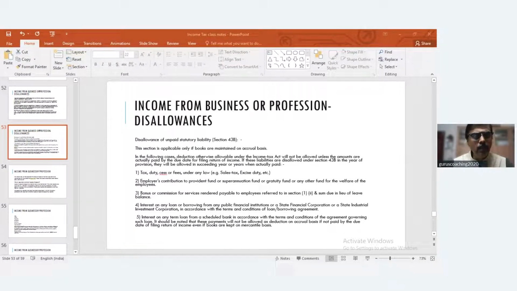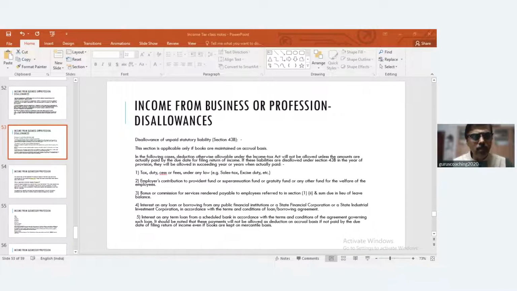Since most of the time they ask questions from this section, you need to be well prepared in this. What are all the payments that can be claimed only on actual payment basis? Understood? Any doubt in this section 43B? All of you are clear? Yes, sir. Okay, shall we move on?